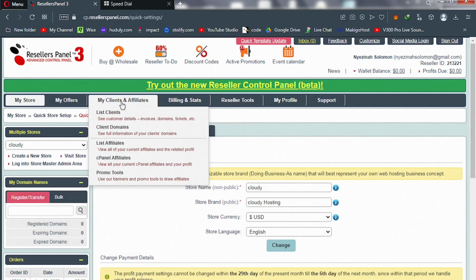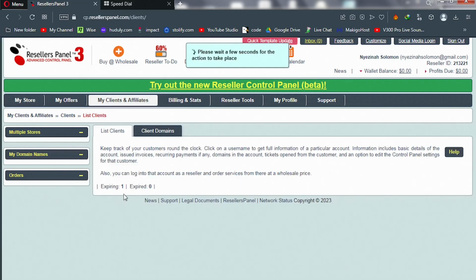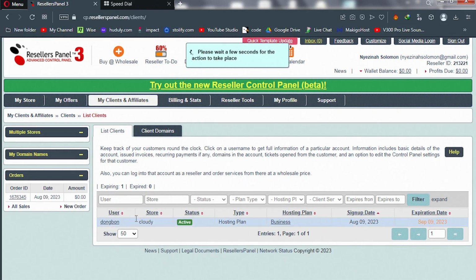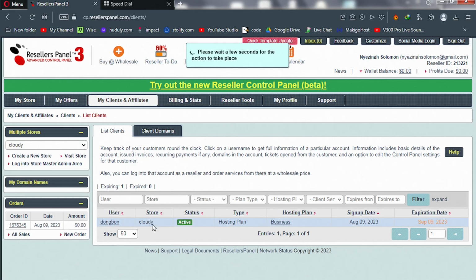Go to my clients, and this is where you see all your clients, their invoices, their domain names, their tickets. When you click on it, you see your clients. So I'll click on list clients and wait, and this is my first client. Okay, so this is my demo account that I signed up. Let's say testing. You can see their domain names here.